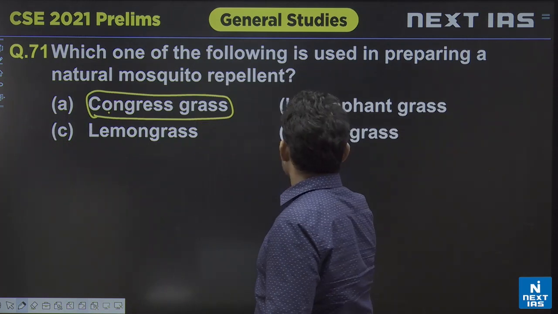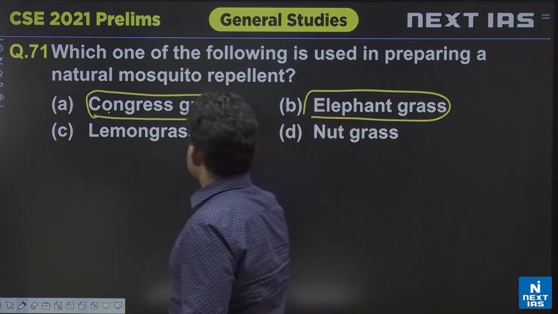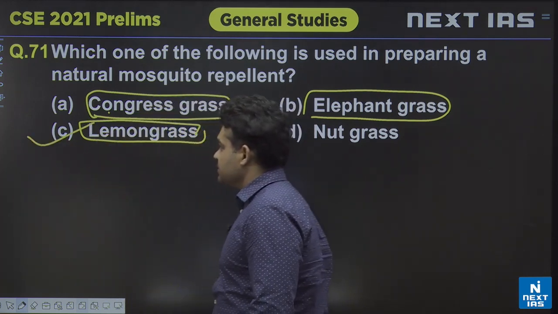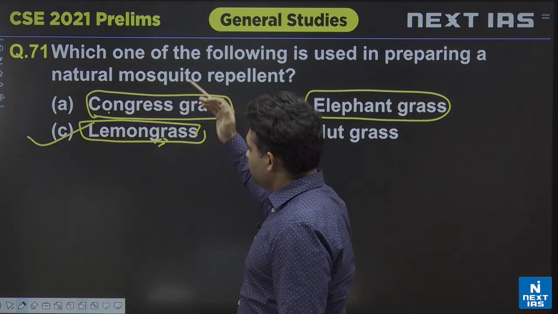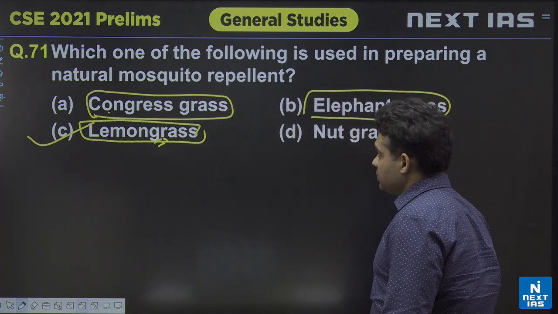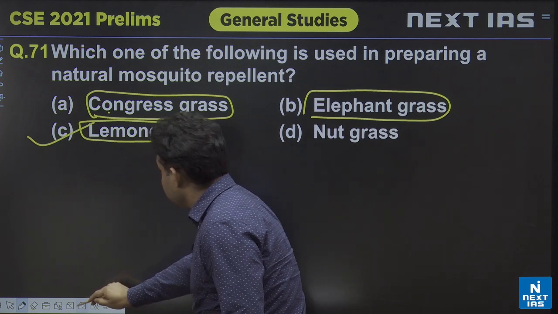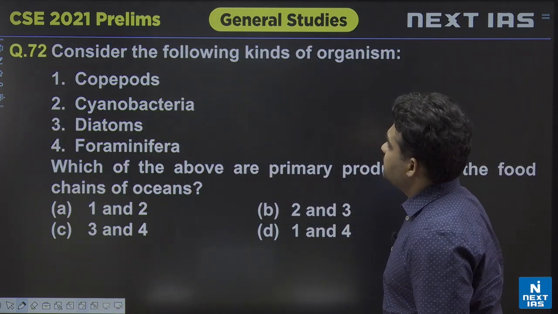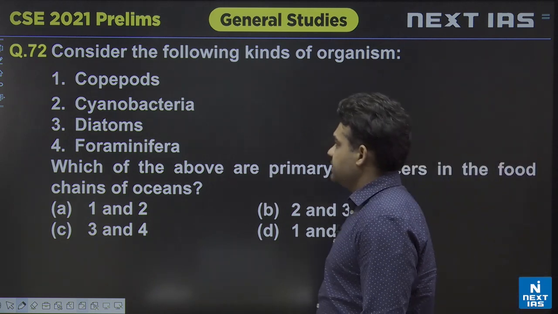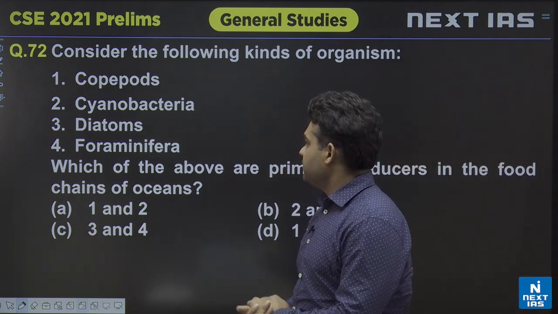Congress grass, lemongrass, elephant grass, these are the names given to you. The answer is lemongrass. Lemongrass is the one which, along with various other extracts, mainly acts as a natural mosquito repellent. So, that's the question number 71.